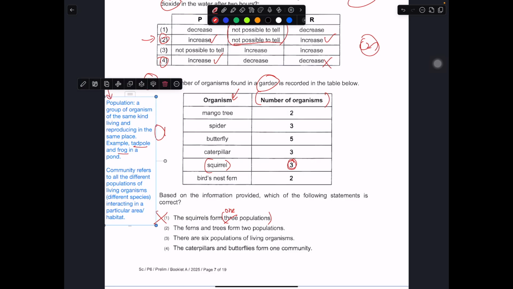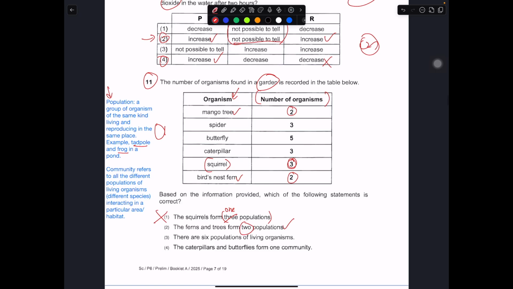Okay, 1 is wrong. So the fern and tree form two populations. The tree and the fern, right? 2 and 2. It is a group because they are not singular, they are plural. So they form two populations. So 2 is correct.